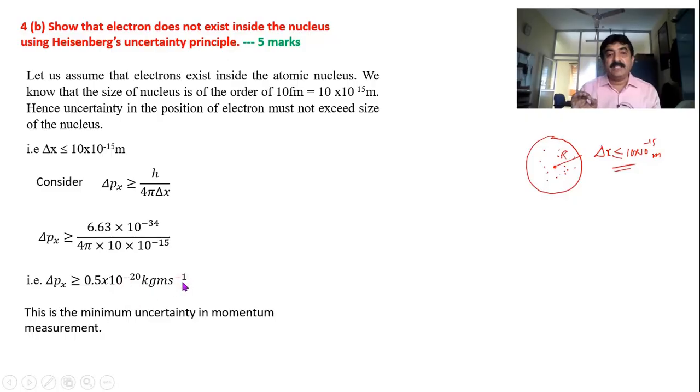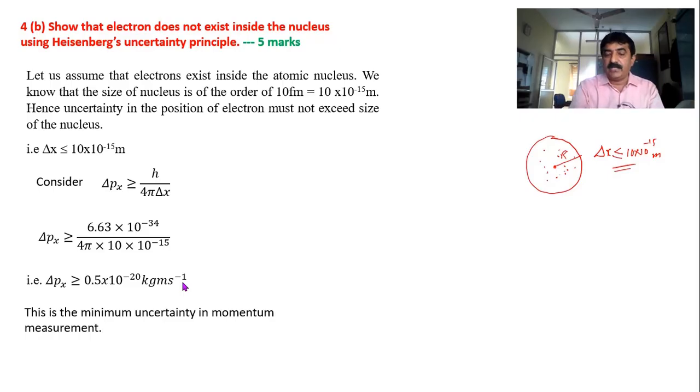That means if at all electron is inside the nucleus, it must have a minimum momentum of this much. Minimum, not maximum. That means p is always greater than or equal to 0.5, cannot be less than 0.5. So that is a minimum momentum, if at all.